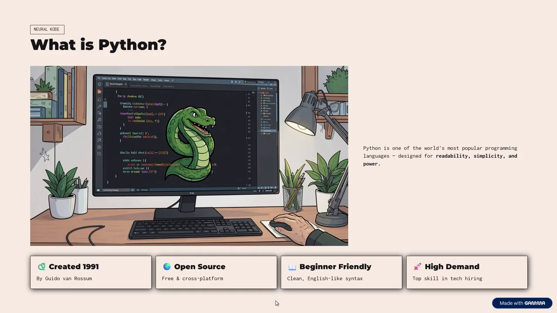As I have discussed earlier, it is a very beginner-friendly language. English-like syntax and clean code. Nowadays, it is in high demand because of AI. In AI, it is used very much to create AI models, LLMs, and all other related things. We will not go deeply into that field.